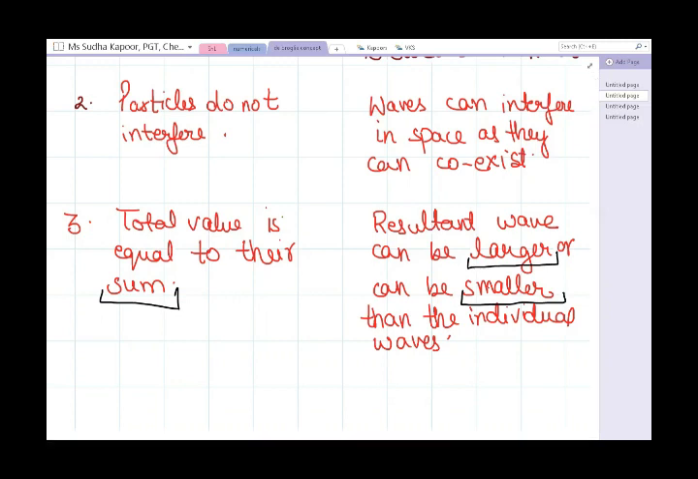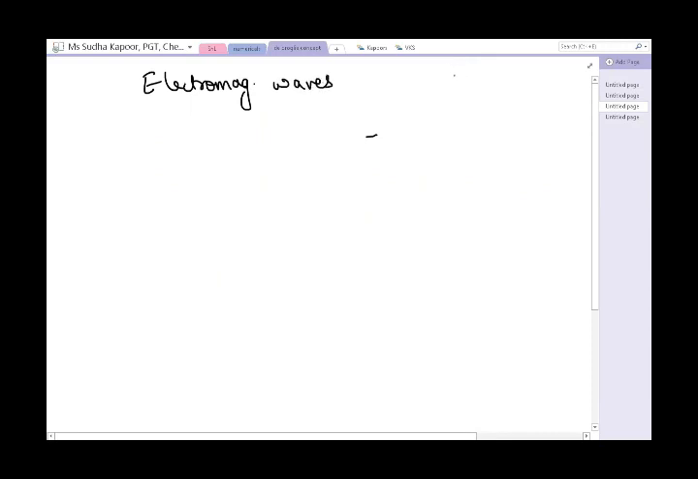Similarly, we can prepare a difference table for the matter waves and the electromagnetic waves, the two different types of lambda. So in this case, we will prepare a difference between the electromagnetic waves and the second, the matter waves, which were given in terms of the de Broglie concept. Electromagnetic waves we are doing from the very beginning.